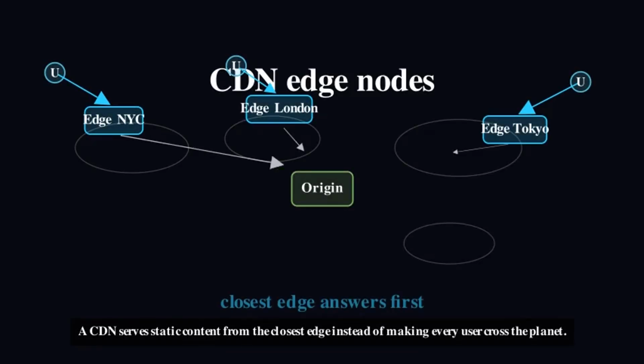And then there are static assets. Images, CSS, JavaScript files, they rarely change. They don't need to travel from your origin server every time. A CDN stores them on edge servers distributed across the globe, closer to your users. Lower latency. Less load on your infrastructure.